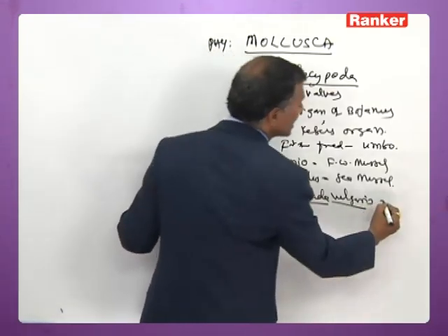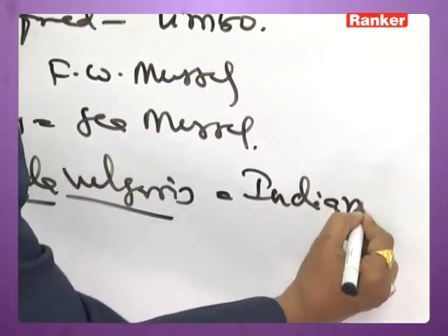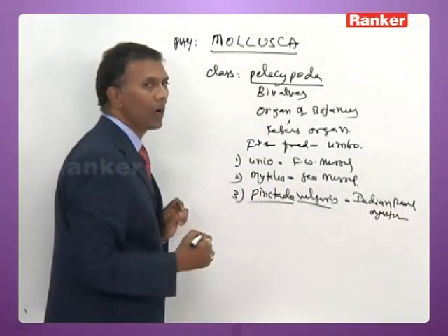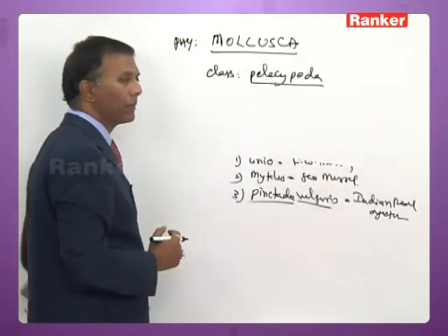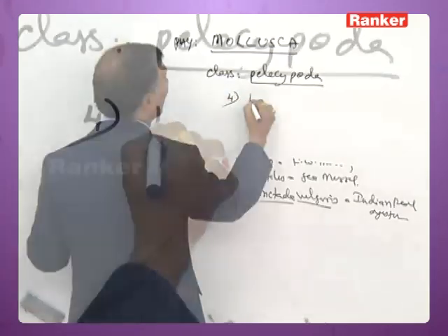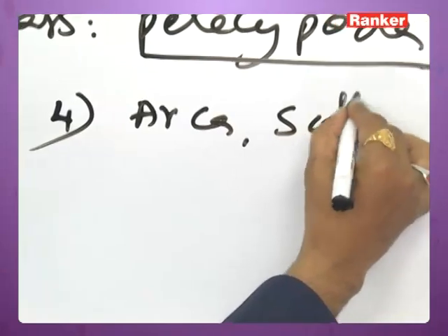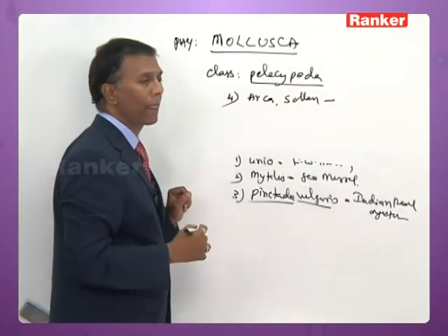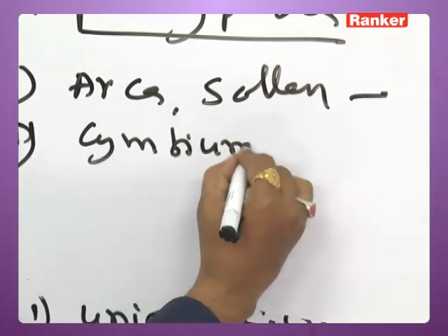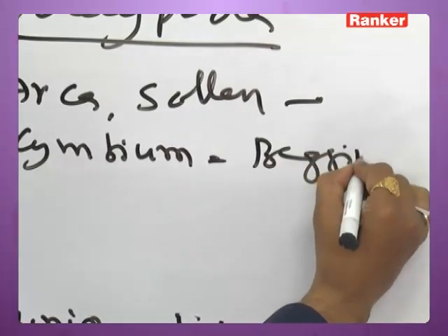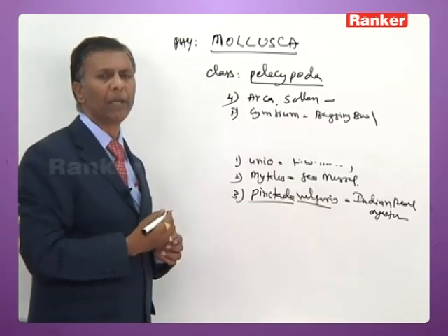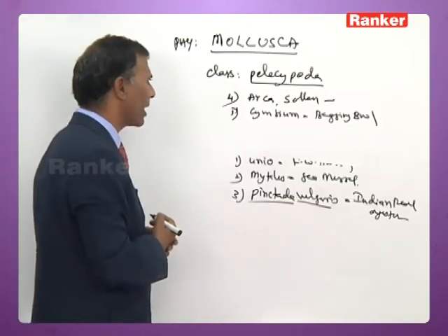This Pinctada vulgaris is commonly called Indian pearl oyster. Then other examples now, Arca and Solen, both of them belong to Pelecypoda. And there is another example, Cymbium, commonly called begging bowl. Even this belongs to Pelecypoda.